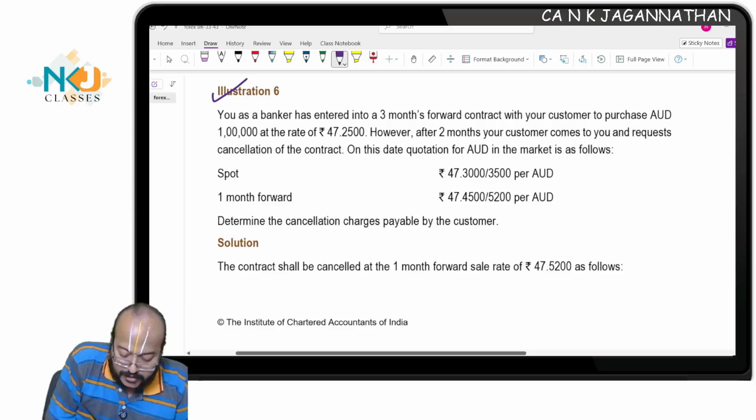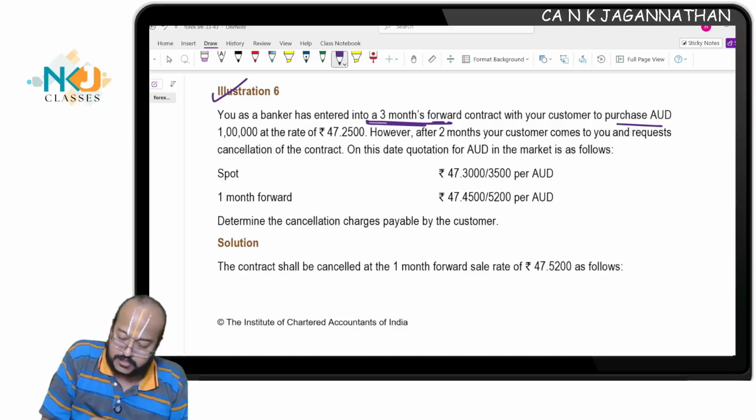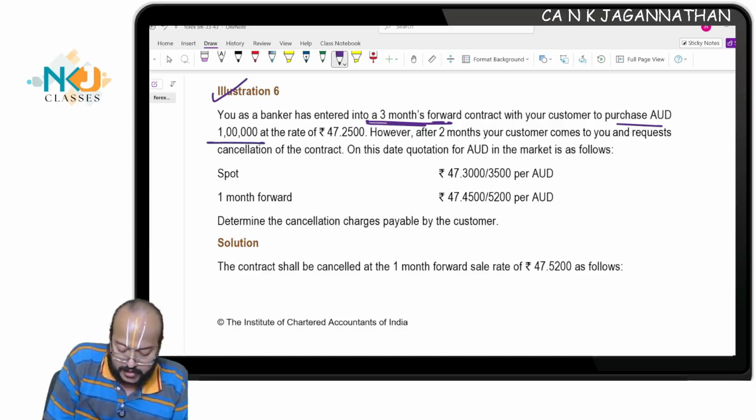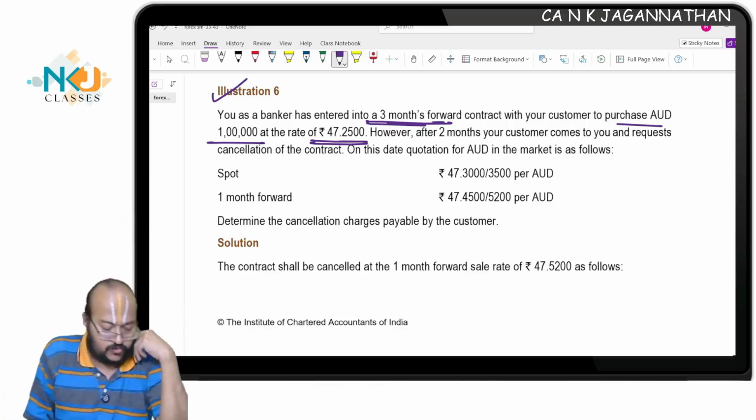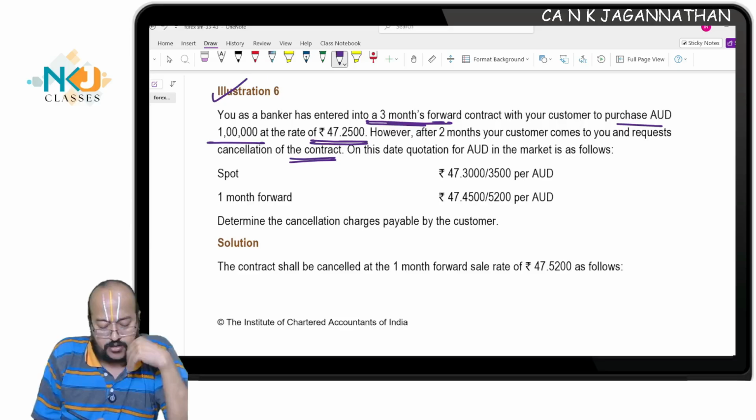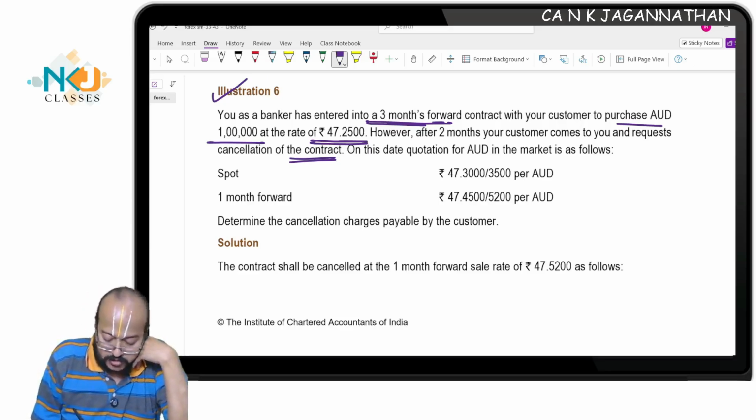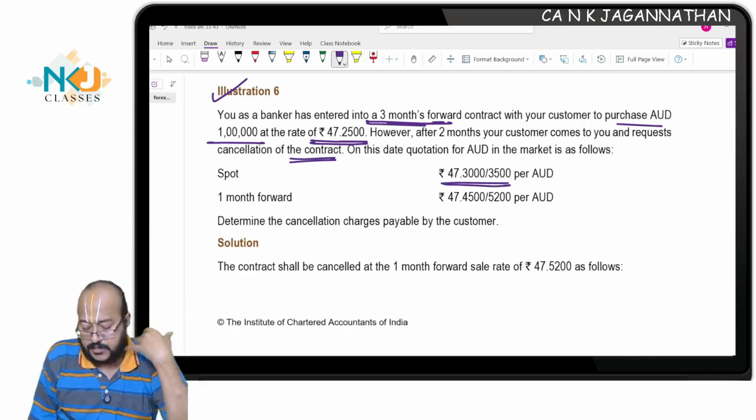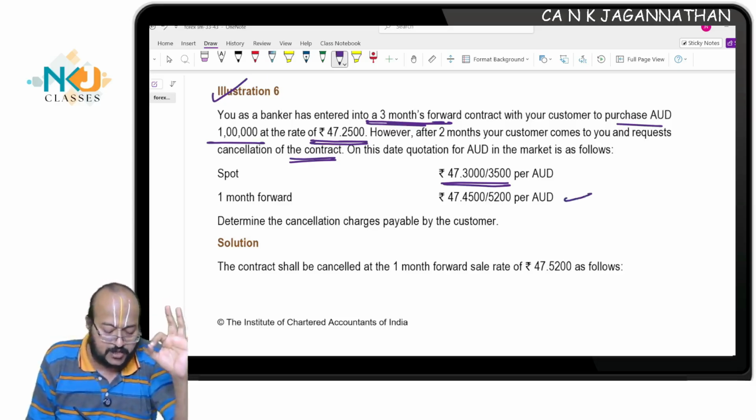You as a banker have entered into a 3 months forward contract with your customer to purchase Australian dollar 1 lakh at the rate of 47.25. However, after 2 months, your customer comes to you and requests cancellation of the contract. On this date, the quotation for Australian dollar is given as spot 47.3 and 47.35. The 1 month forward rate is given. Determine the cancellation charges payable by the customer.